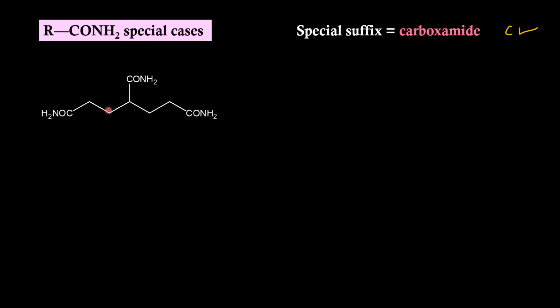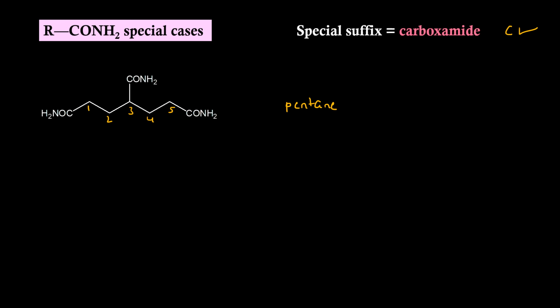Now to name this molecule, first we have to take CONH2 out and start looking into the carbons at the center. If we number them, we are getting pentane. On that pentane, first position, third position and fifth position, we have CONH2.